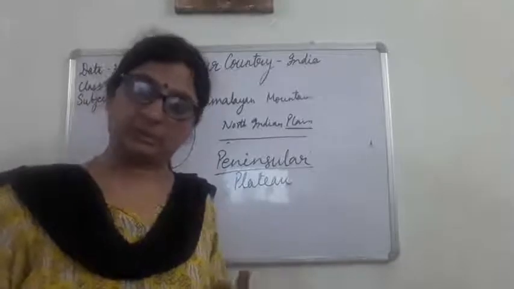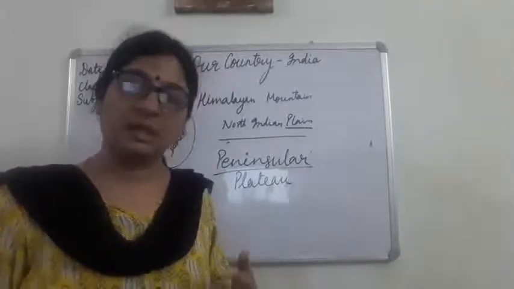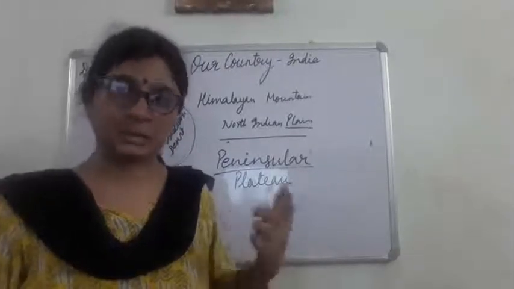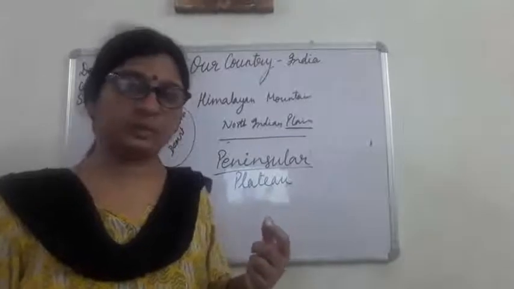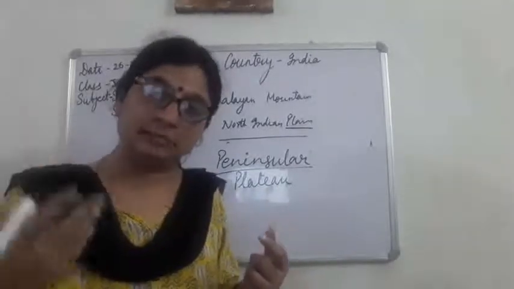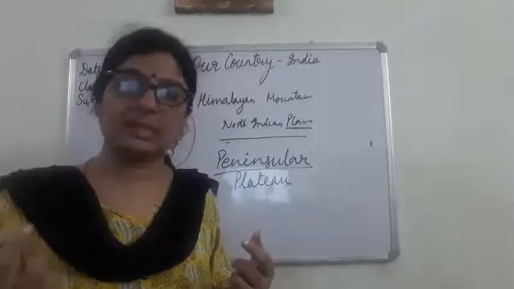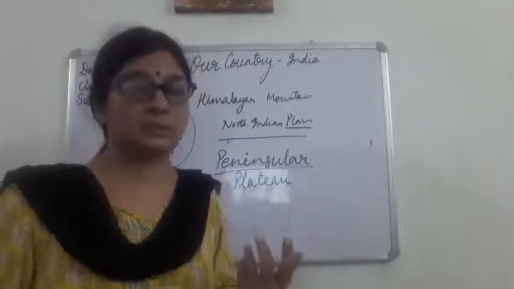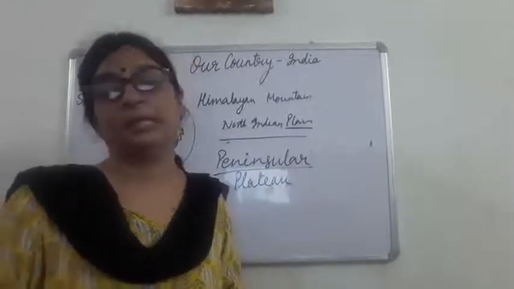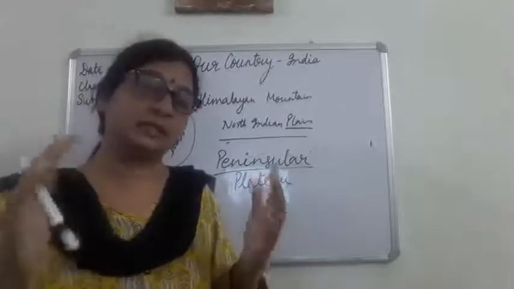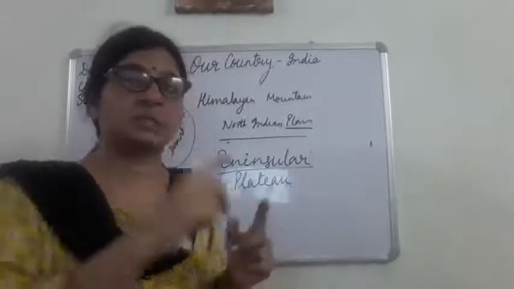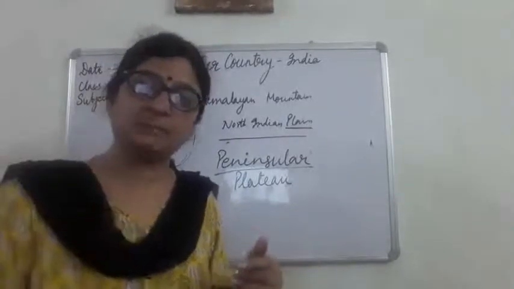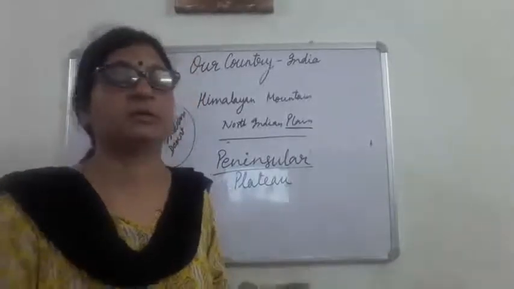I told you when we started our chapter. I have shown you through the figure also our country India, and in that we have seen that on the western side of our country there is the Arabian Sea, on the eastern side there is the Bay of Bengal, and on the southern side there is the Indian Ocean. So what we find is that India is a landmass which is surrounded by water from three sides: western, eastern, and southern.